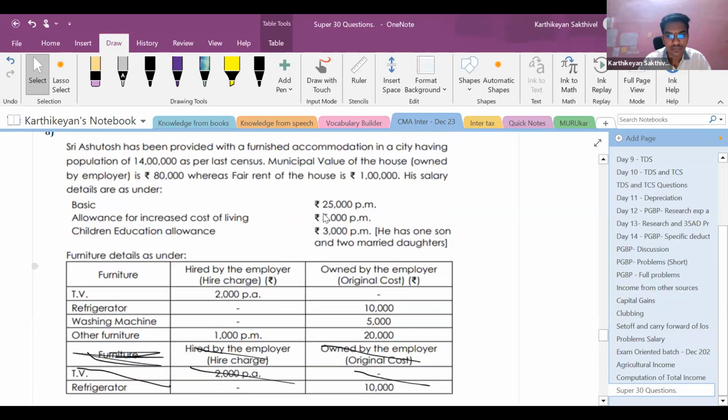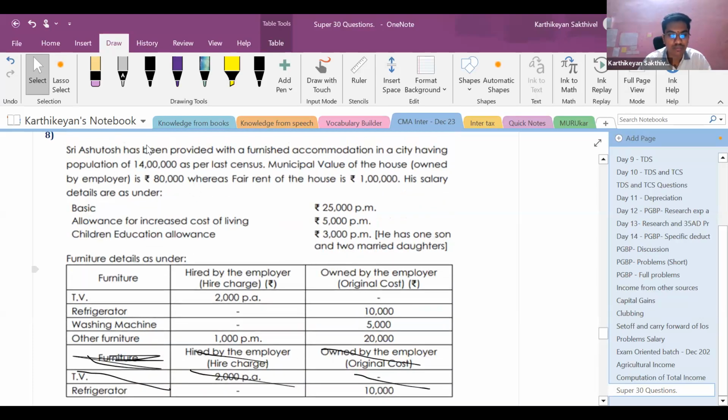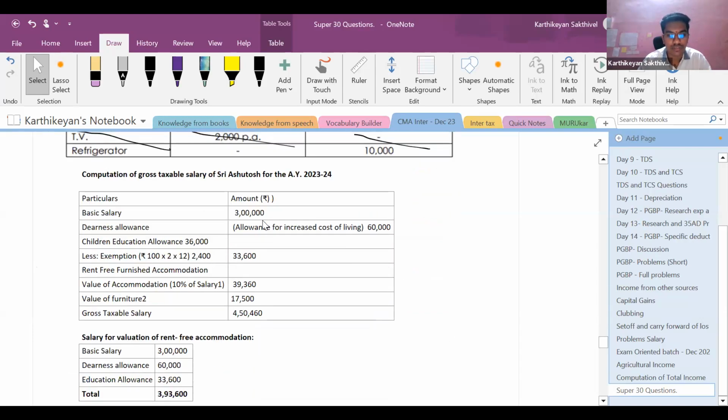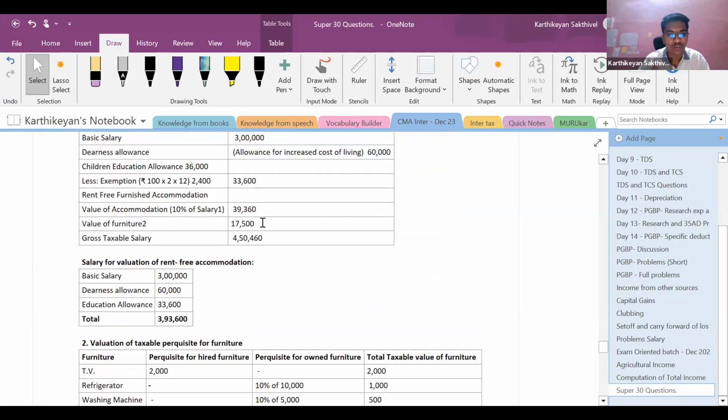Next is, he is provided with a furnished accommodation in a city. So furnished accommodation, we need to value it. So for the purpose of valuing rent-free accommodation, value of accommodation is 10% of salary. Let us just get back to the provisions for that, in simply just small provisions.